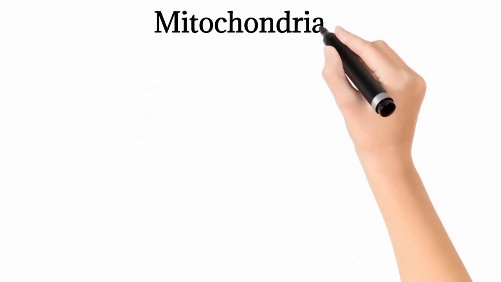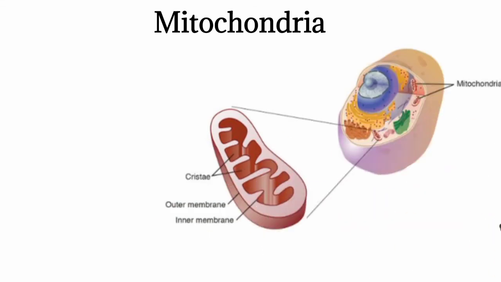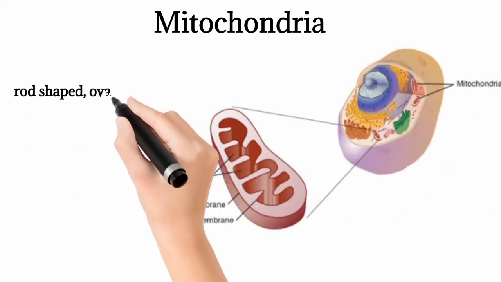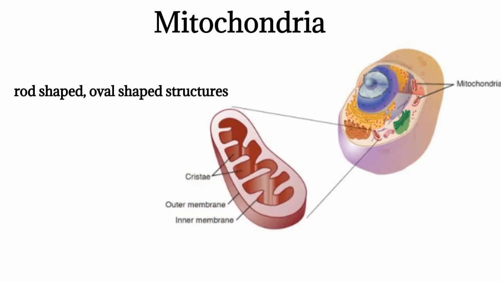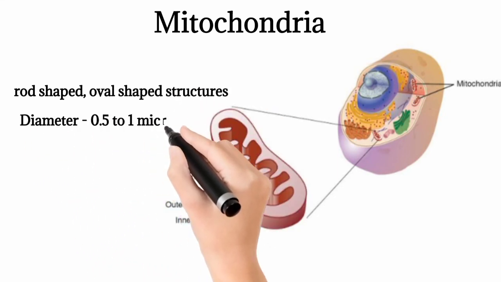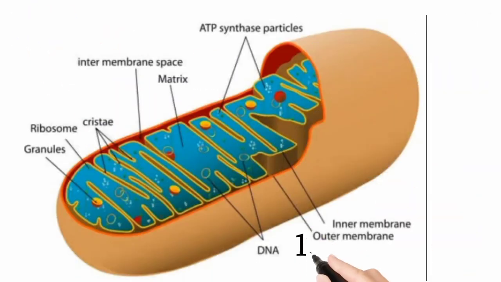Next organelle is mitochondria. Mitochondria is a membrane-bound organelle. It is a rod-shaped or oval-shaped structure with a diameter of 0.5 to 1.0 micron. It has two layers, outer membrane and inner membrane. Outer membrane is smooth and encloses the content of mitochondria.